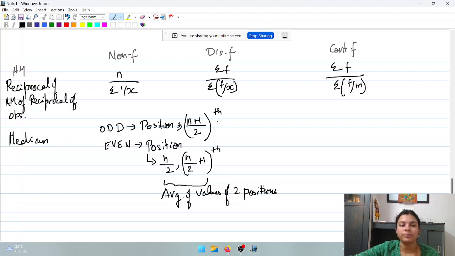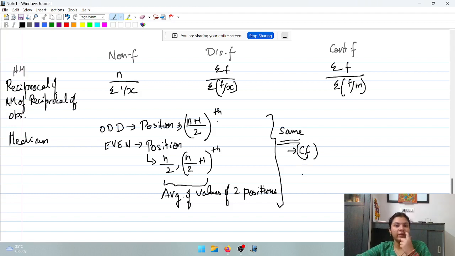Now, when it comes to discrete frequency distribution, the formula is going to remain the same. Same for odd number of observations, n plus 1 by 2th position. For even number of observations, n by 2 comma n by 2 plus 1th position. But we will be using cumulative frequency. Cumulative frequency is nothing but summation of frequencies or aggregate of frequencies. So we will be using the cumulative frequency to find out which position corresponds to the median position.